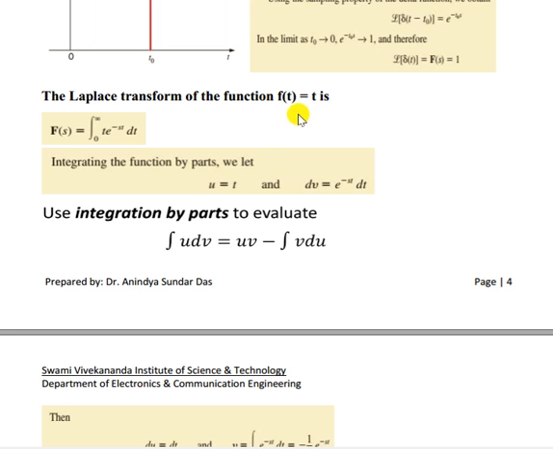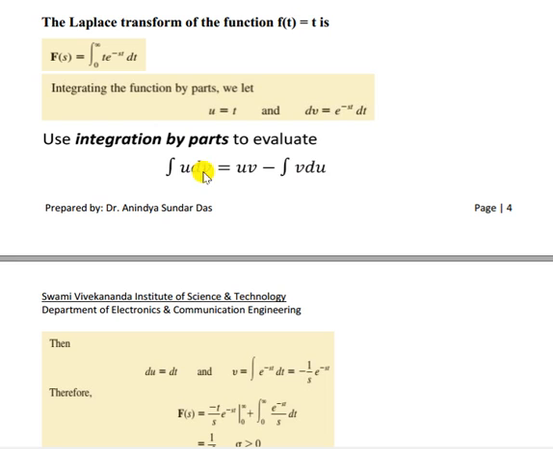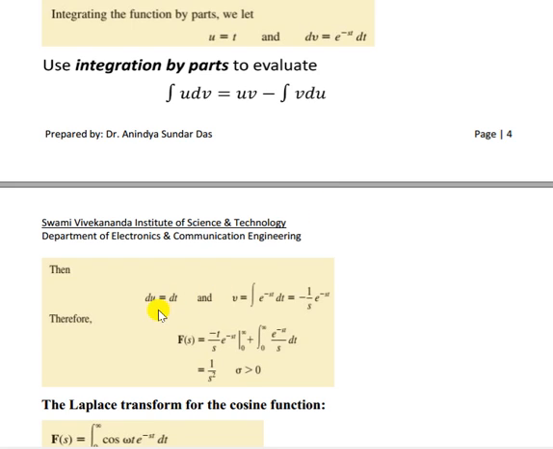Now let us take another function, say f(t) equal to t. For that, integral from 0 to infinity of t times e to the minus st dt. Now we can integrate this function by parts. Consider u equal to t and dv equal to e to the minus st dt. Then integration by parts, we know that integral of u dv equals uv minus integral of v du. So du equals dt and v equals minus 1 by s e to the minus st.